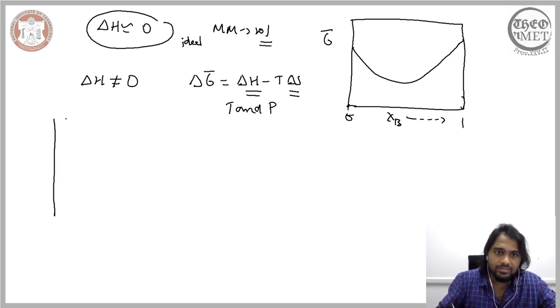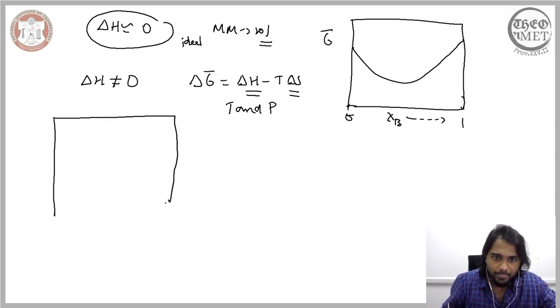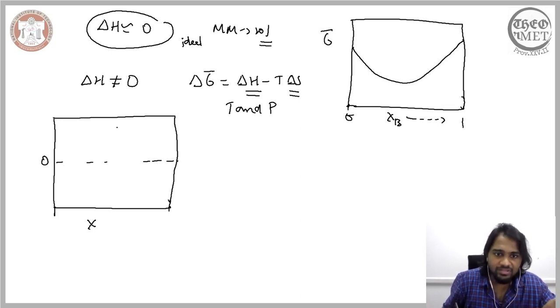So let us consider a similar case where we have the change in the concentration. This separates the plot into positive and negative quadrants.